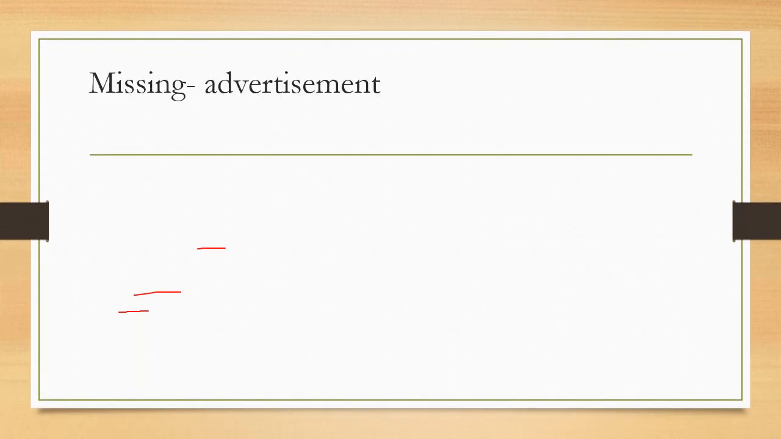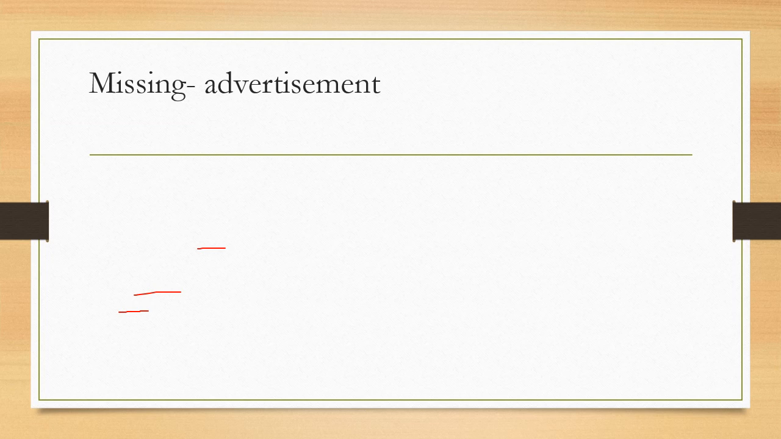Another advertisement is about the missing advertisement. When we frame up the missing advertisement, when we have lost some of our near and dear, or some pet is lost, then we write the missing advertisement. You might have often seen in the newspaper, there is missing, or in Hindi newspapers we can say gumshuda.